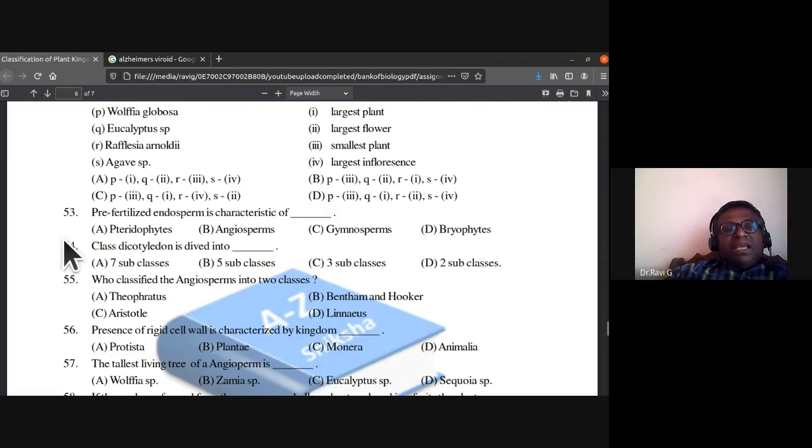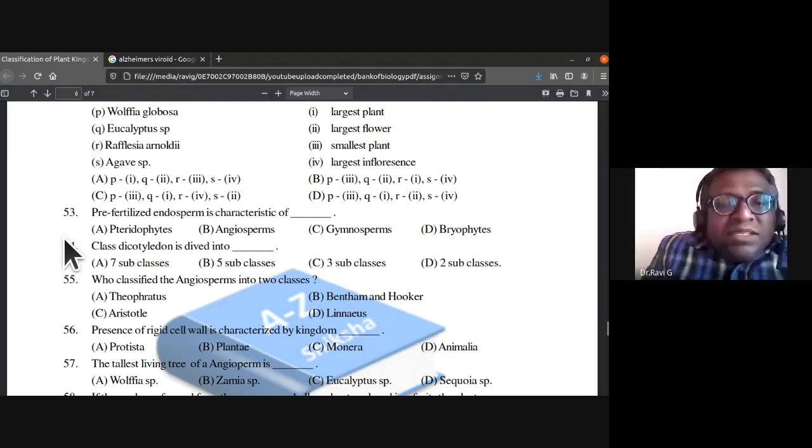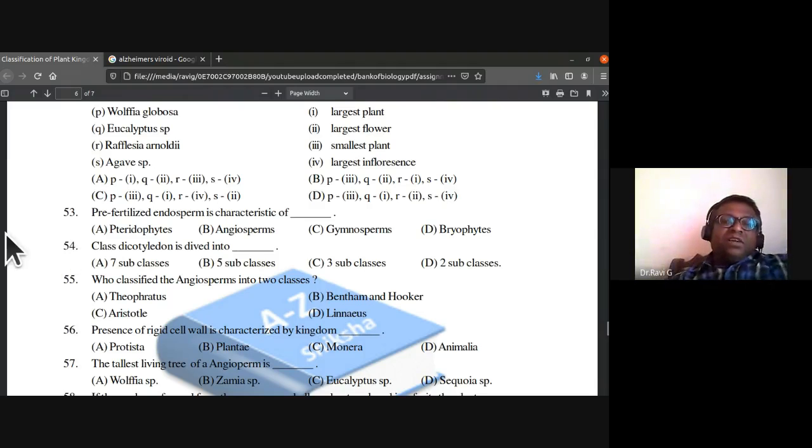Pre-fertilized endosperm is characteristic of which group of plants?